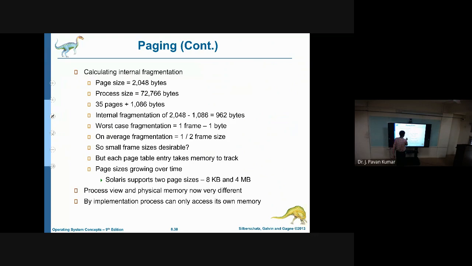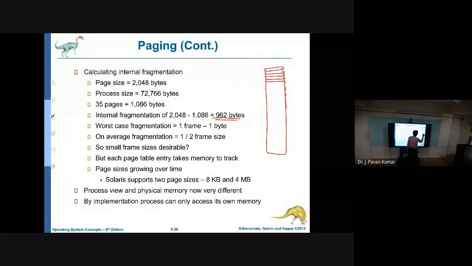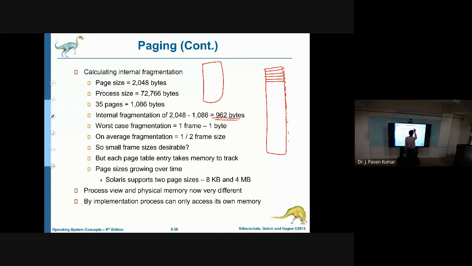Now suppose, in order to avoid this internal fragmentation, we divide the main memory into small frame sizes. Like main memory will be divided into 1 byte, 1 byte, 1 byte, like this for the entire memory. Then what will happen? The process will also be divided into the same size as the frame size, right? Suppose we have 9, how many pages will we get? 9 pages, since 9 is the size of the process. Suppose 99 is the size of the process, then we get 99 frames.